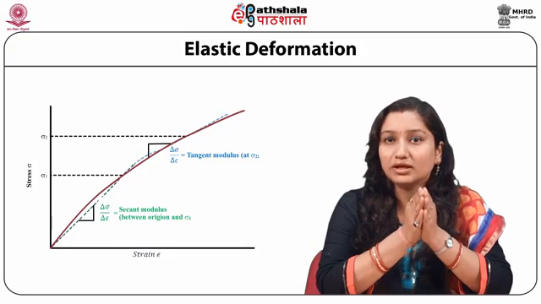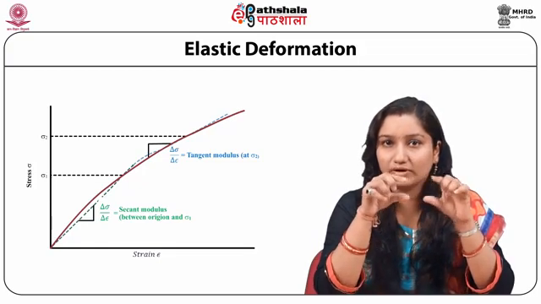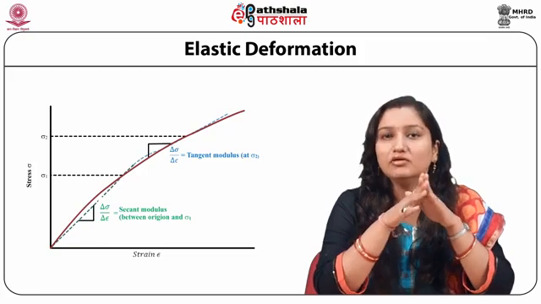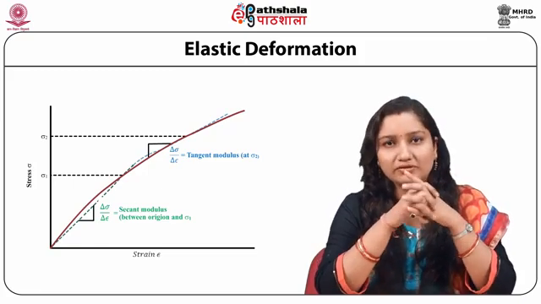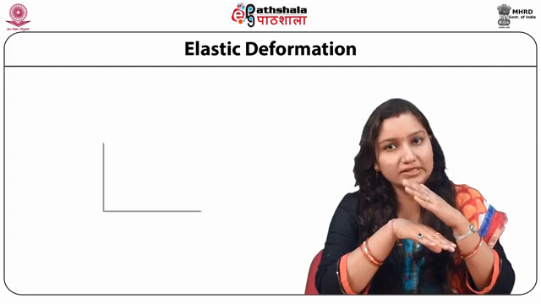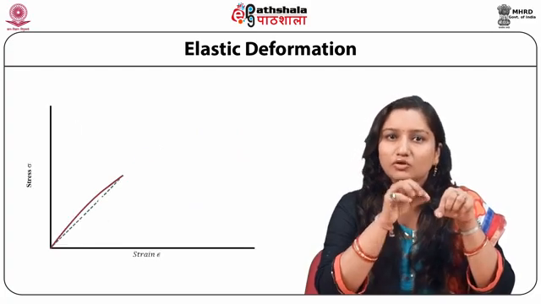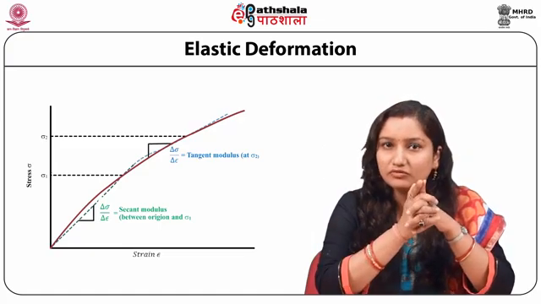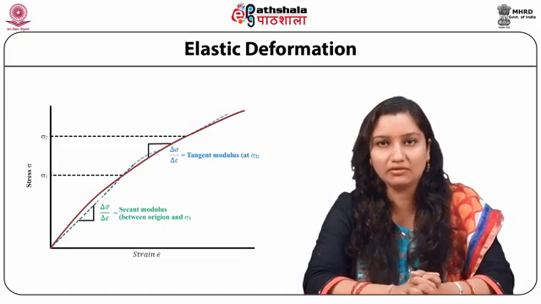Tangent modulus is taken as the slope of the stress strain curve at some specified level of stress, whereas secant modulus represents the slope of a secant drawn from the origin to some point given on the curve. The determination of these moduli is illustrated in the given figure.